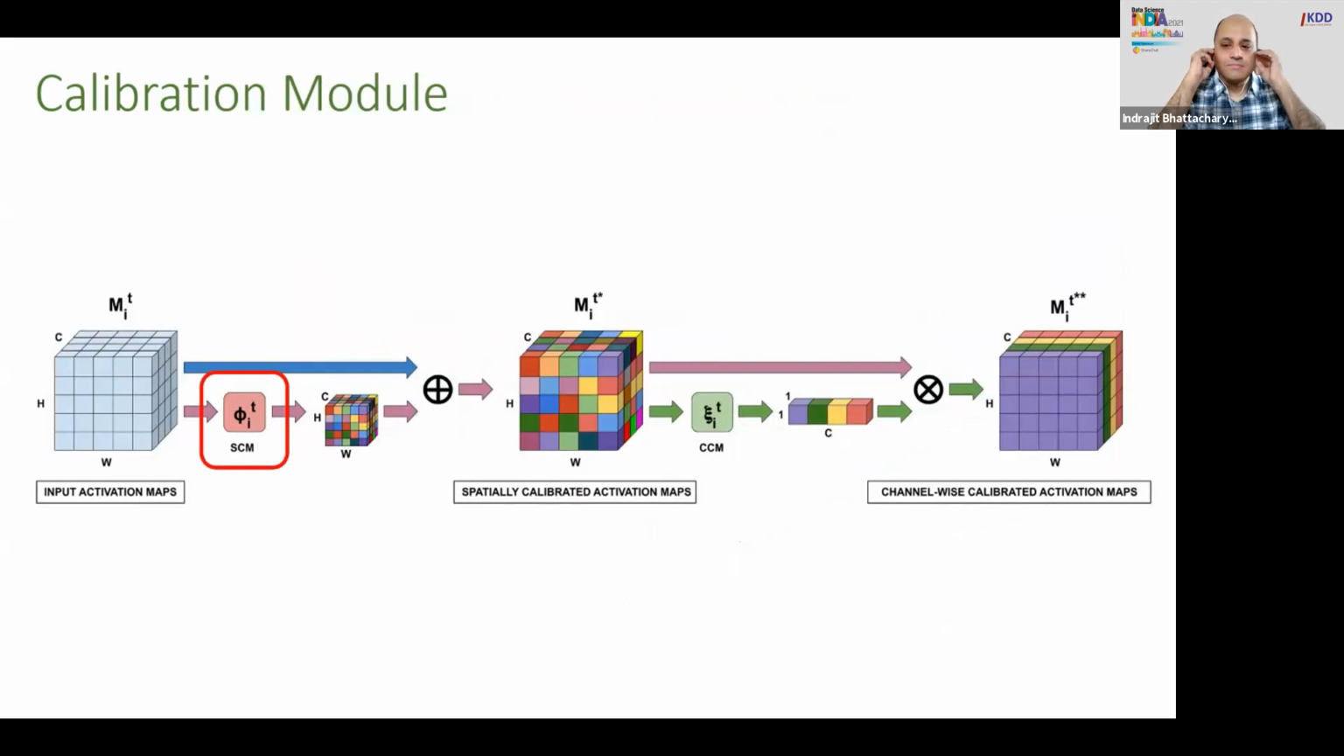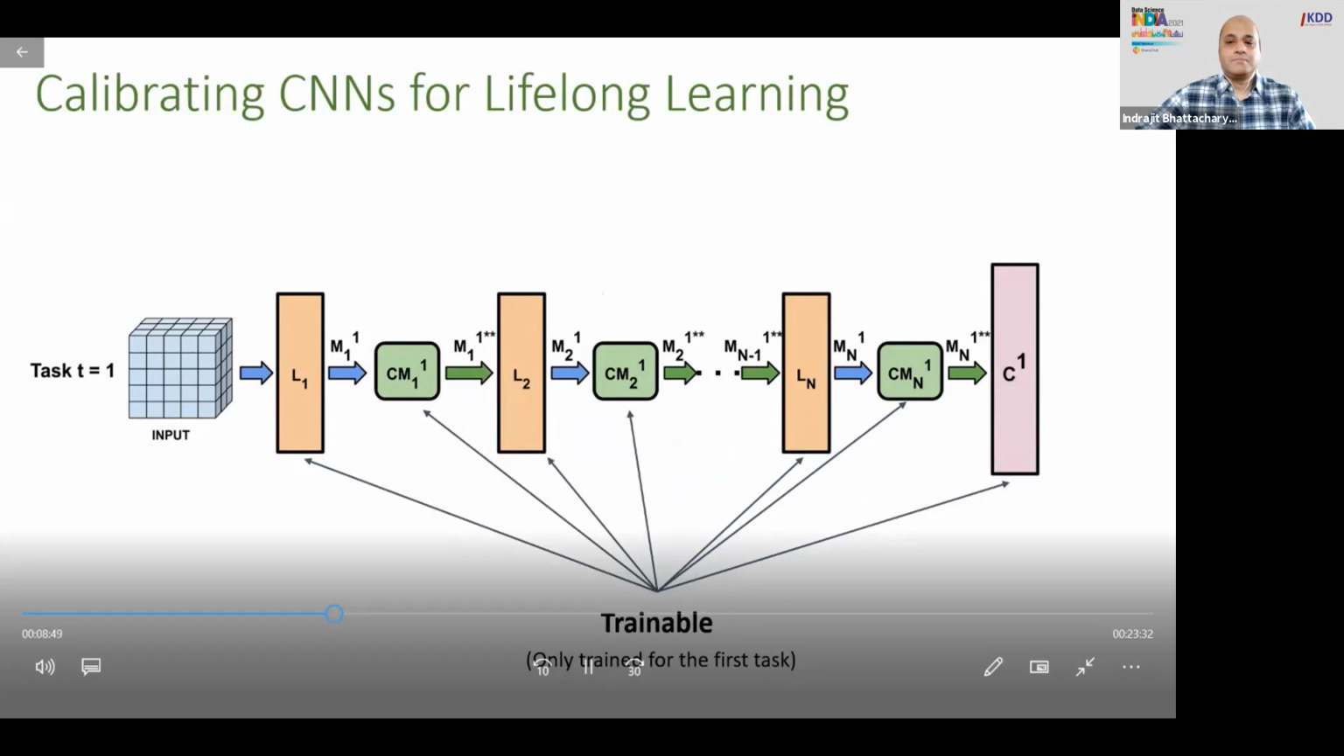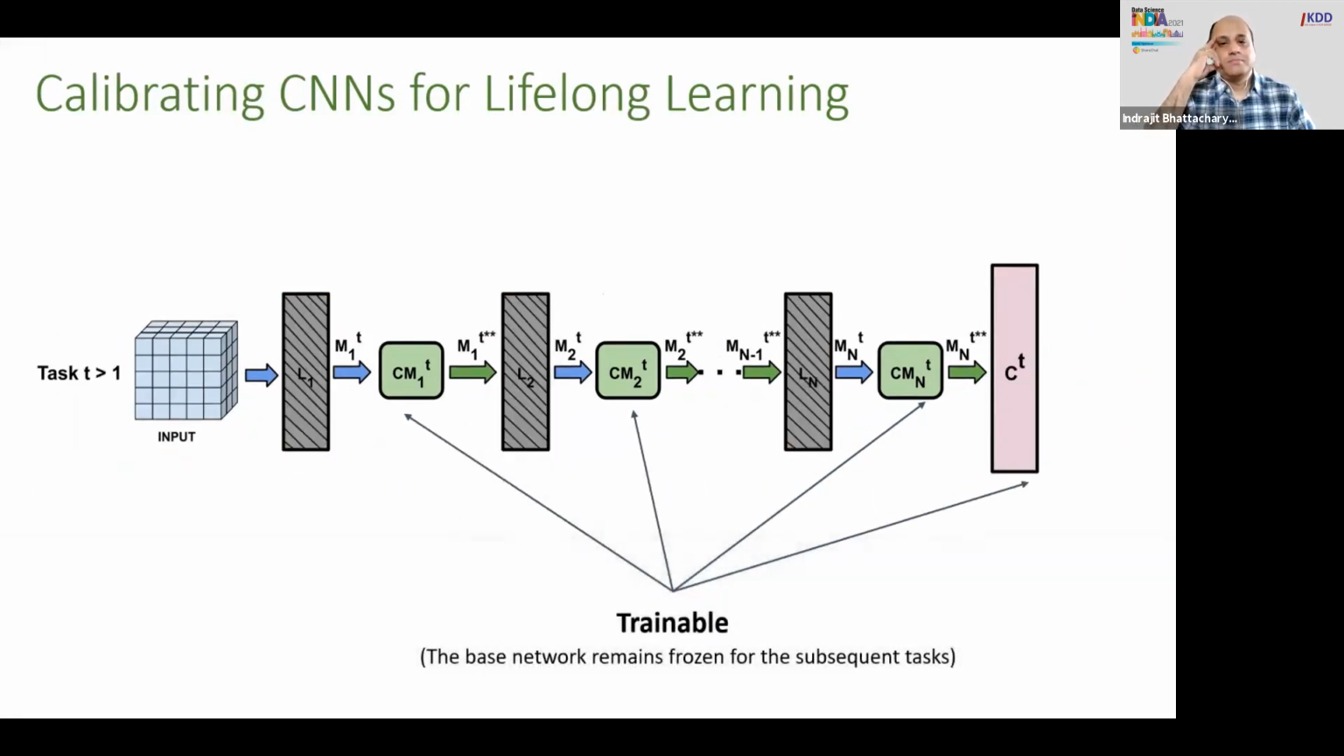Each calibration module contains two sub-modules, spatial calibration module SCM and channel-wise calibration module CCM. SCM contains one parameter per point in the input activation map, and CCM contains one parameter per channel. The base network as well as the calibration modules are trainable. The base network is trained only for the first task, and after that we freeze it. After this, we only learn the task-specific calibration modules for each new task.